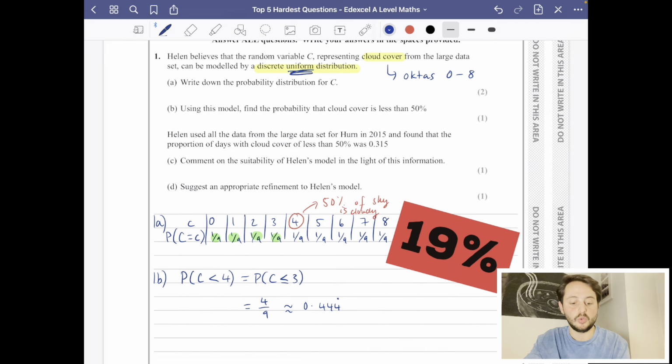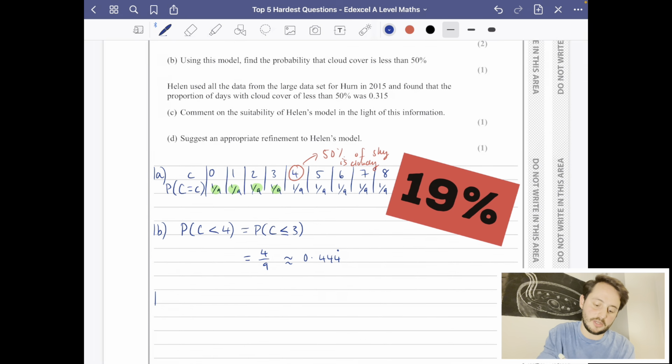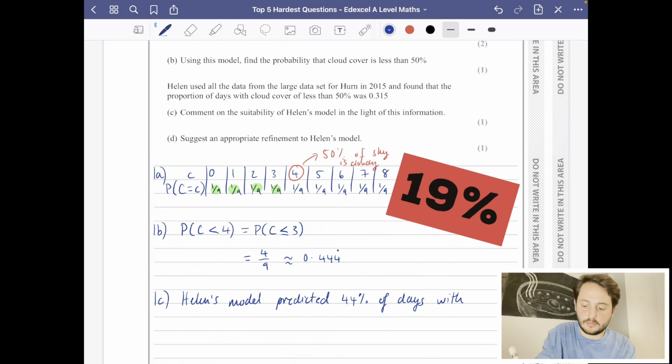Then it says that Helen used all the data from the large data set for Hurn in 2015 and found that the proportion of days with cloud cover of less than 50% was 0.315. Comment on the suitability of Helen's model in the light of this information. So Helen's model is this one here, and it predicts that there would have been a 44% chance. So Helen's model predicted 44% of days with less than 50% of cloud cover.